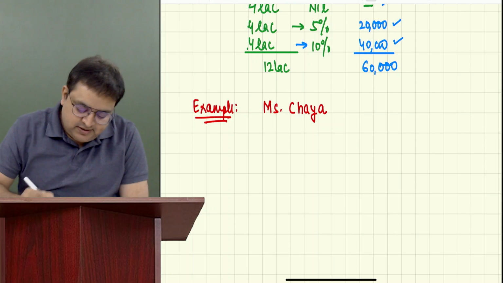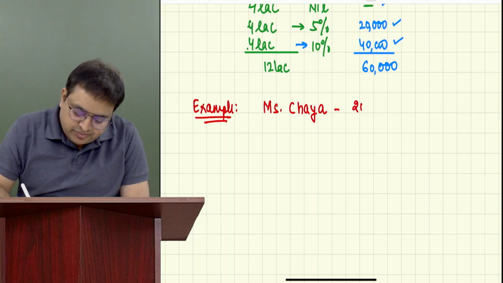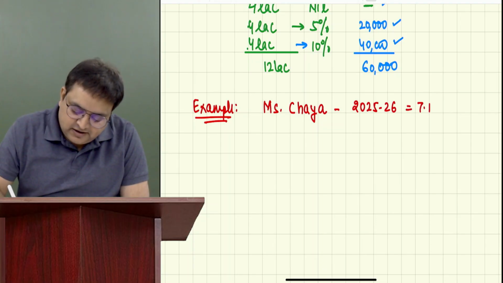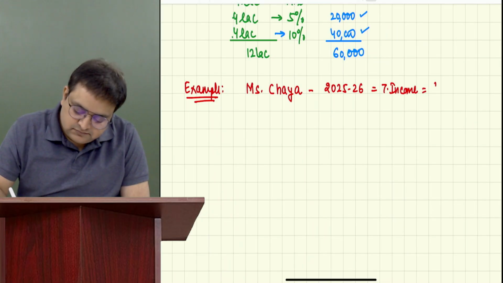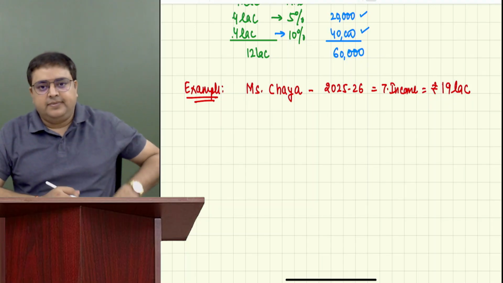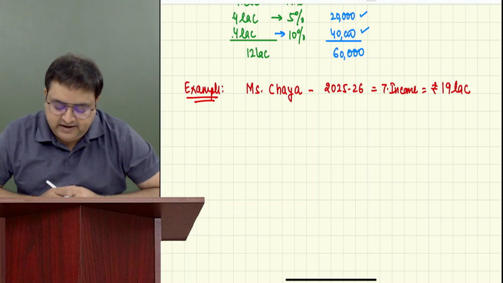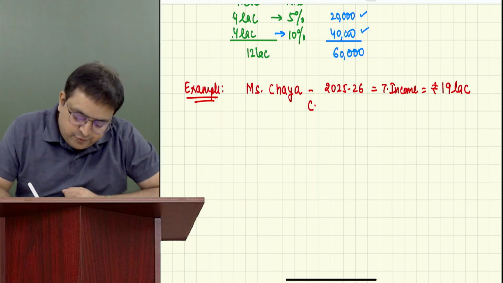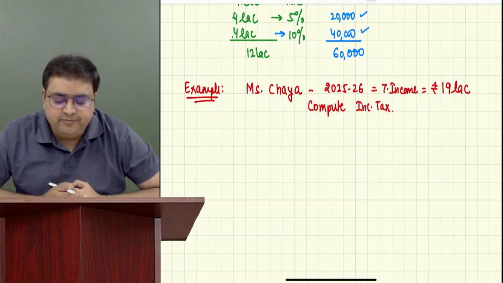Let's say in the year 25-26, her total income is rupees 19 lakh, and we need to compute income tax.